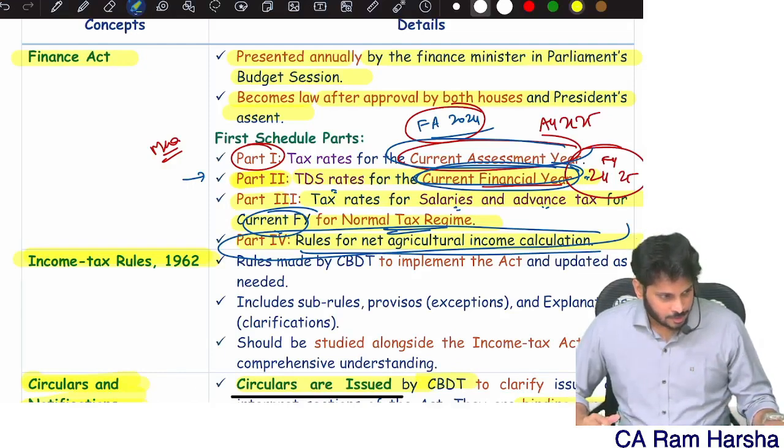I am getting interest. I gave a loan to somebody and I am getting interest. Other sources. I am running a business or profession. I am a chartered accountant doing practice, for example. I am running an academy. That's actually business or profession. I have a house, and I'm renting it. House property. I'm working in a company on an employment basis. Employer-employee relationship is there. Salaries.